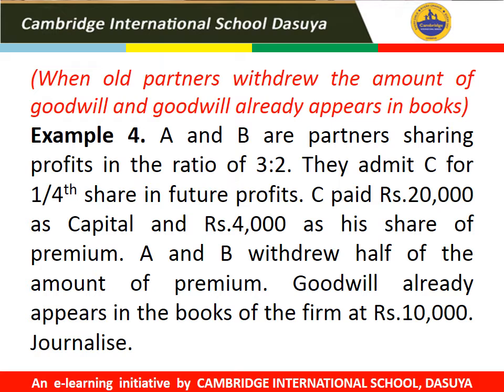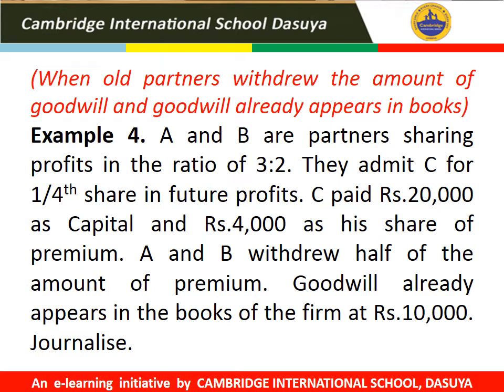In this question, it is clearly mentioned that goodwill already appears in the books of the firm at rupees 10,000. So as per Accounting Standard 26, which we have read earlier, goodwill will not be recorded in the books of the firm until money or money's worth is paid for it.